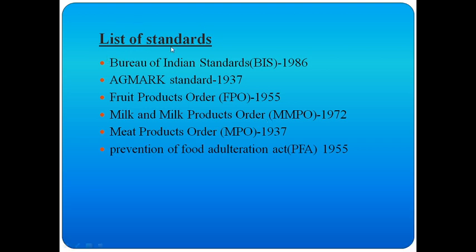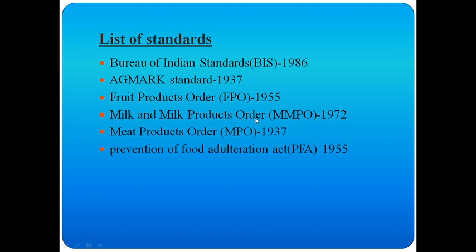Next, what is the list of standards? These are some of the standards. Bureau of Indian Standards, BIS, in the year 1986. AGMARK standard in the year 1937. Fruit Products Order, FPO, in the year 1955.